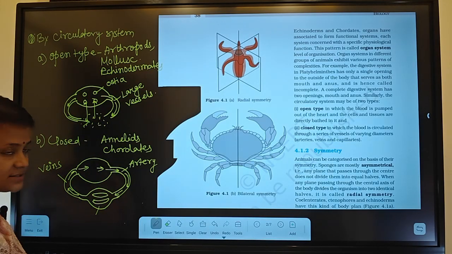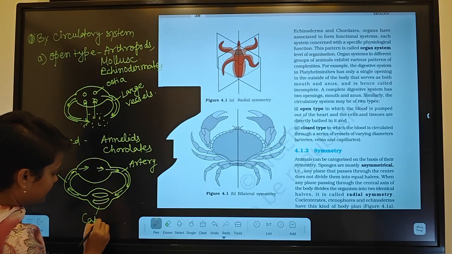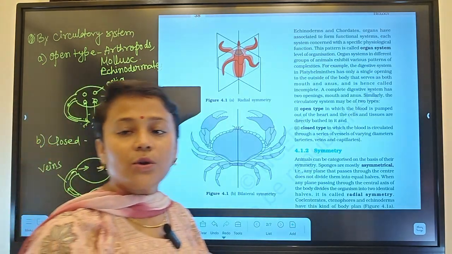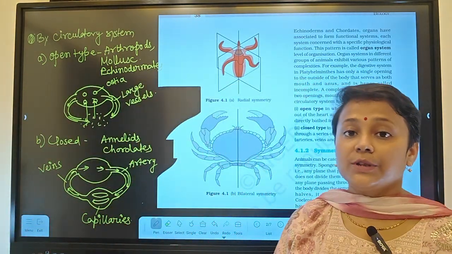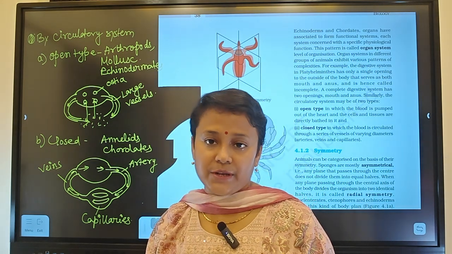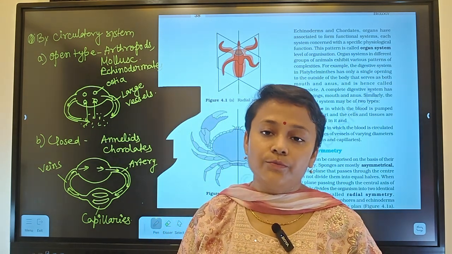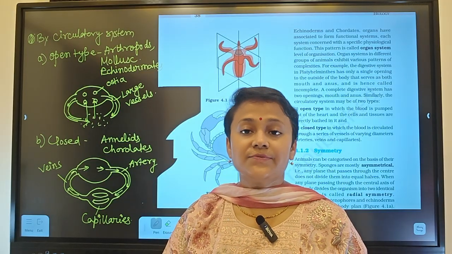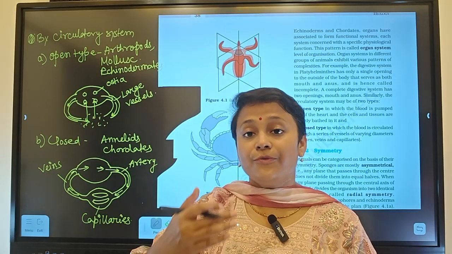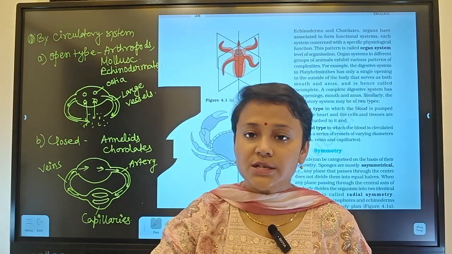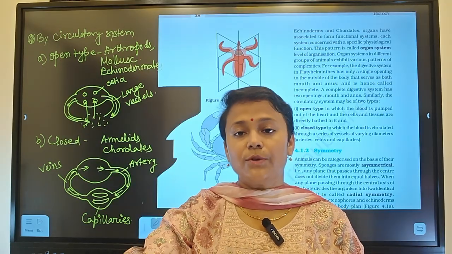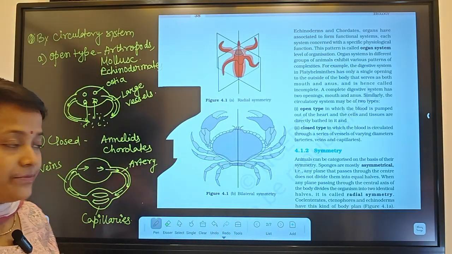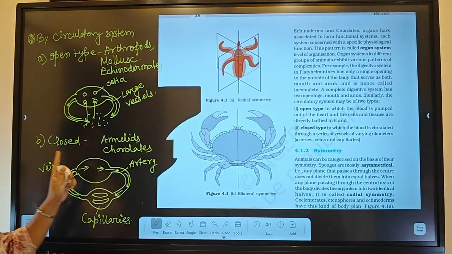And arteries will divide into capillaries. So organs will never be in direct contact with the blood. There will be capillaries through which the blood will flow. Whenever there is a requirement for exchange of some substances, first the substance will go from the capillary to the interstitial fluid, and from the fluid it will go to the tissue. So it is never in direct contact. So this is called closed circulatory system.